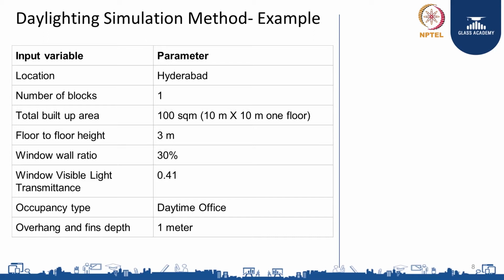Now let us look at the daylight simulation method. We take an example. Suppose our building is located in Hyderabad and it has one block. Total built-up area is 100 square meters. Assume the building is 10 meters by 10 meters and one floor. Floor to floor height is 3 meters. Window wall ratio is 30%. Window visible light transmittance is 0.41. Occupancy type is day type office. Overhang and fins depth is 1 meter.